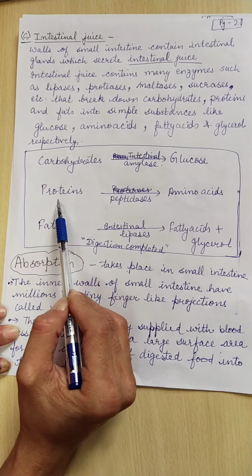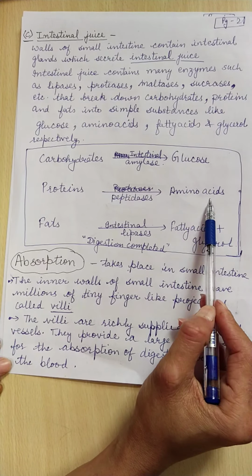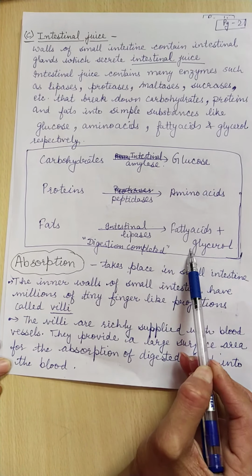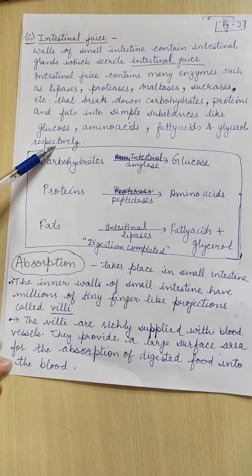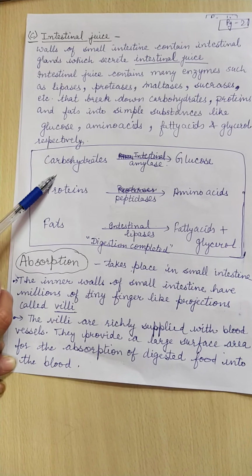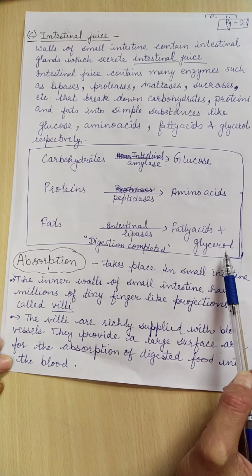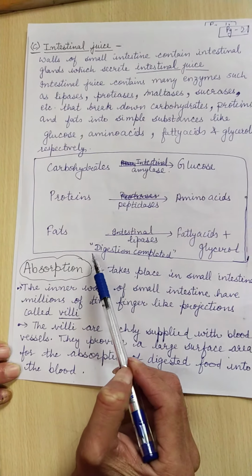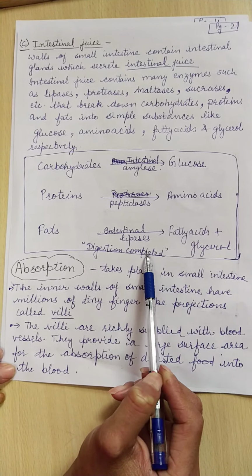All the proteins, they get broken down into amino acids जिनको मिलाकर प्रोटीन बनते हैं, and all the fats, they get broken down into fatty acids and glycerol. ये जो complex substances थे, these were not able to be digested as such, so their breaking into simplest substances was necessary, which occurs in the small intestine. So the digestion step of nutrition is completed in small intestine.